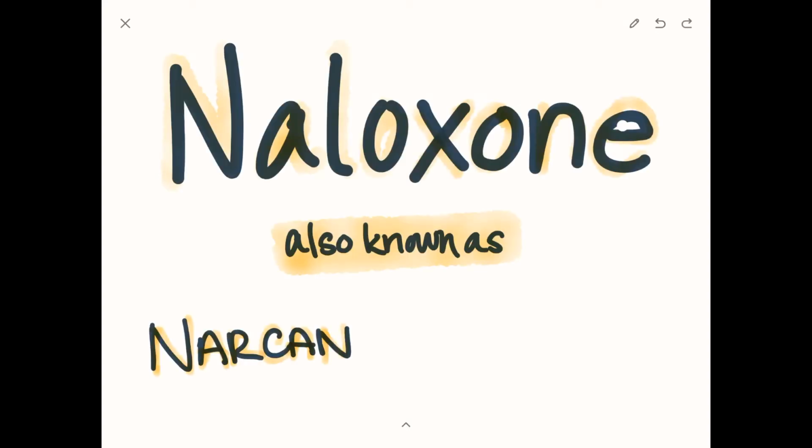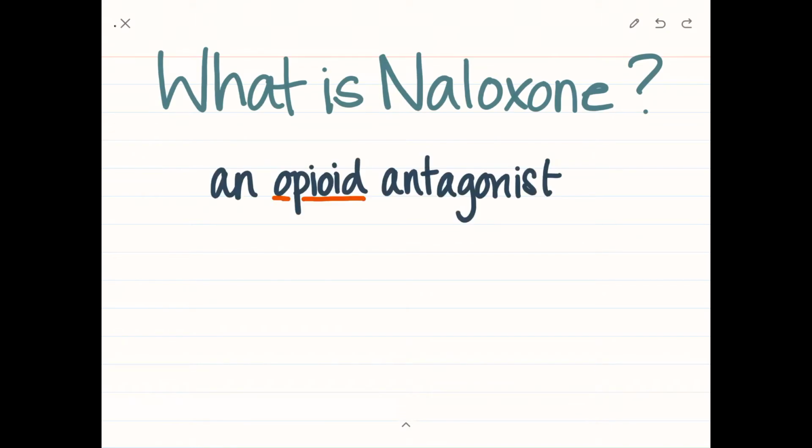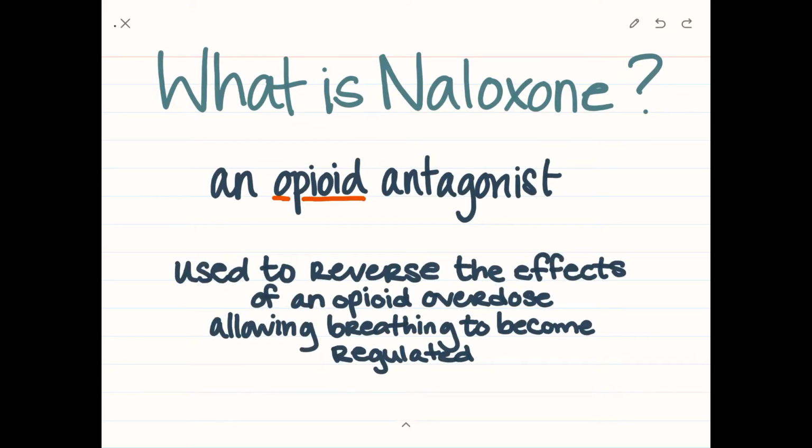Naloxone, also known as Narcan or Evzio. What is naloxone? It's an opioid antagonist used to reverse the effects of an opioid overdose, allowing for breathing to become regulated.